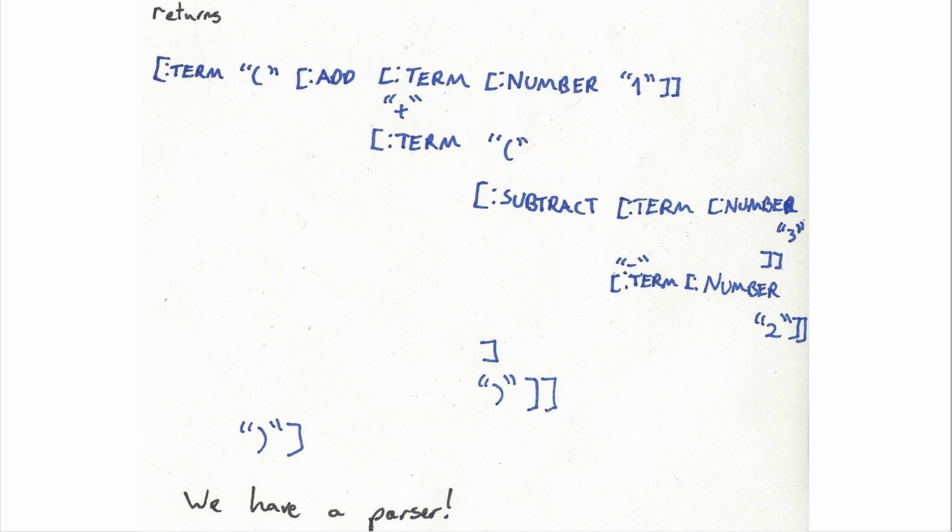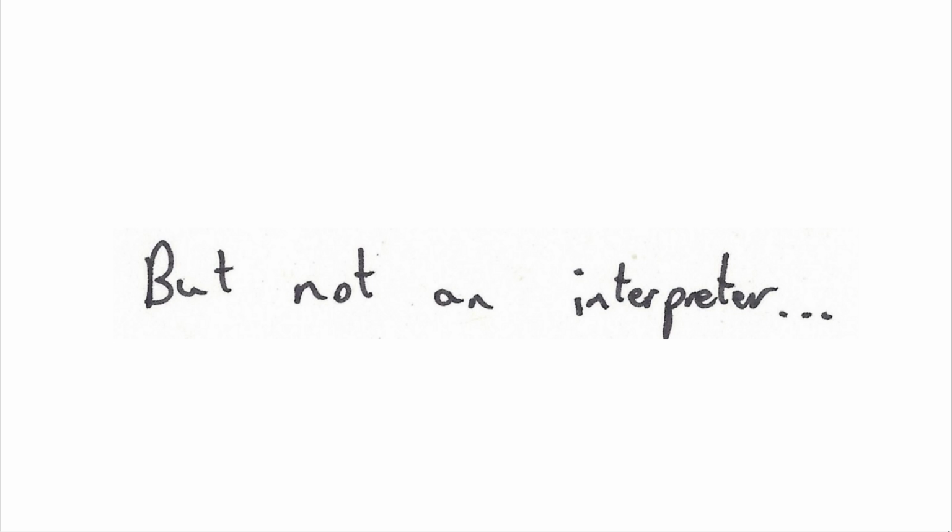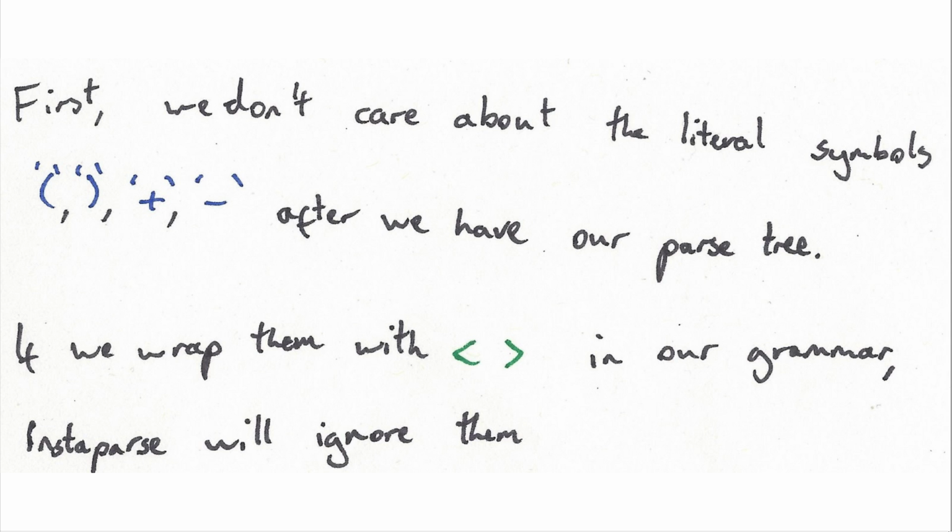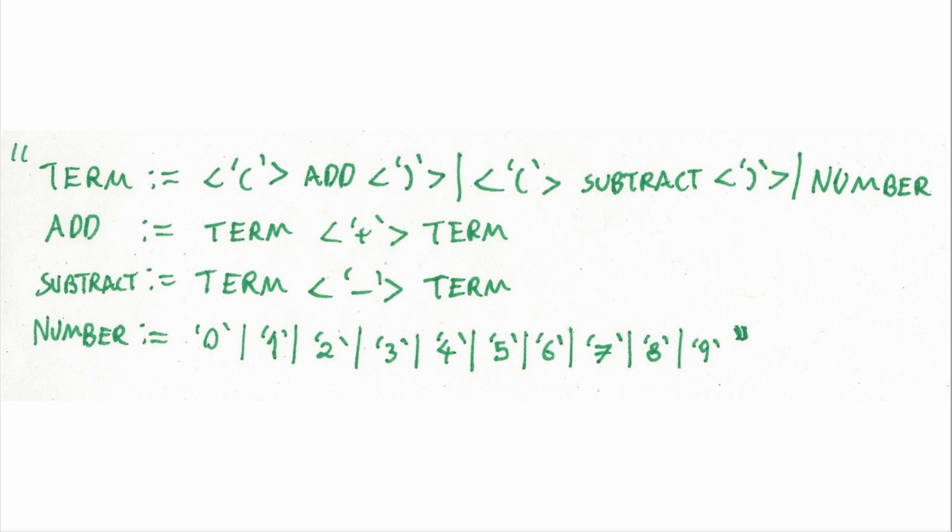So if we look at this, we do care about what the numbers are. Those parts of strings we do want to keep around, but this opening parentheses we don't really care about. This minus, we already know there's going to be a minus because it's got a subtract grammar rule, and it would be great if we could start replacing some of these things. Luckily, Instaparse has a nice way of ignoring a symbol that it generates. And this is wrapping them with these angle brackets, which is a pretty quick and simple way to not have them in a final parser.